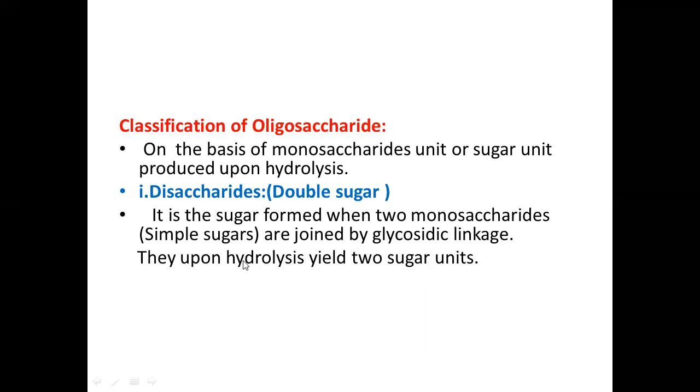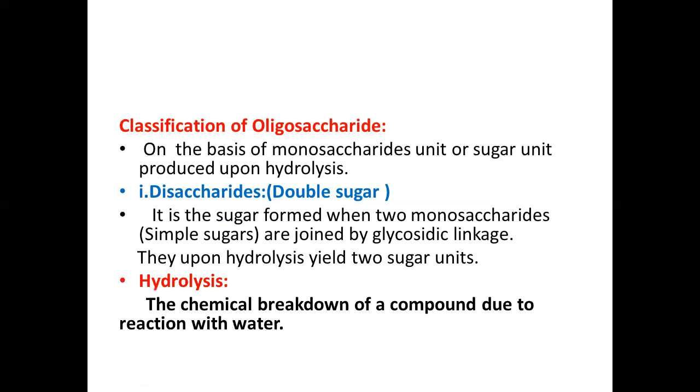As I told you, when a disaccharide reacts with water, it will give two sugar units. And as I told you, what is hydrolysis? Hydrolysis is the chemical reaction or the chemical breakdown of a compound due to reaction with water. So when a disaccharide reacts with water, it will give two sugar units or two monosaccharide units.